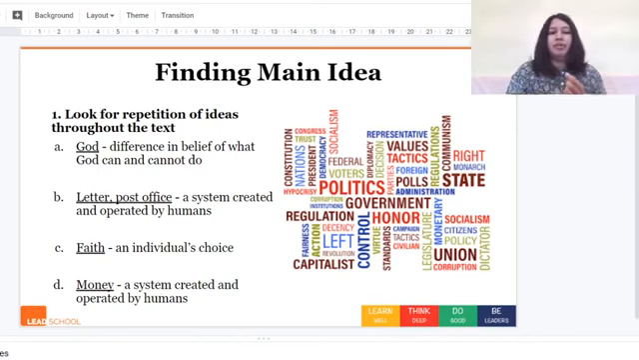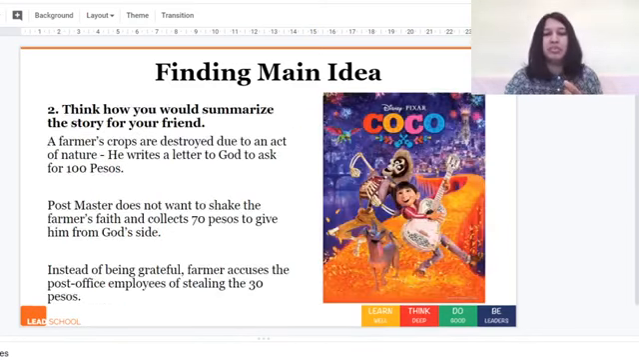Let's look at the second point. So think how you would summarize the story to your friend. So the way I would summarize the story is a farmer's crops are destroyed due to an act of nature. He writes a letter to God to ask for 100 pesos. The postmaster does not want to shake the farmer's faith and collects 70 pesos to give him from God's side. Now, instead of being grateful, the farmer accuses the post office employees of stealing the 30 pesos. So this is basic summary of this story.